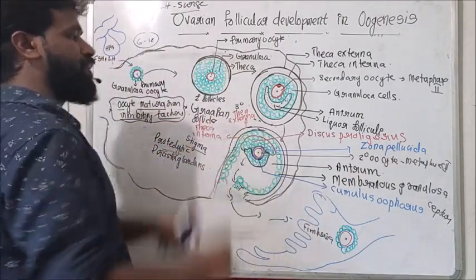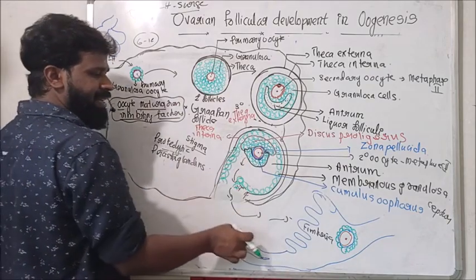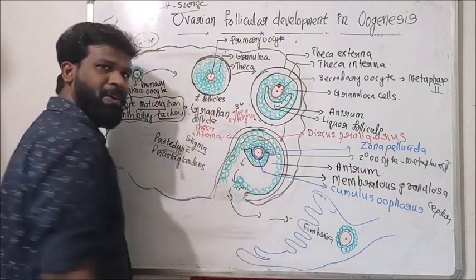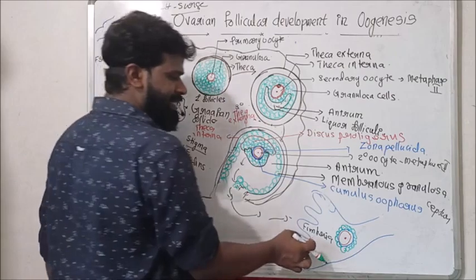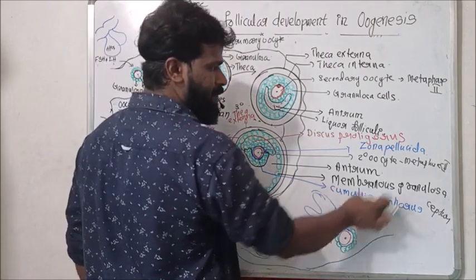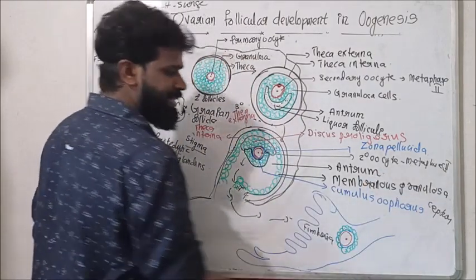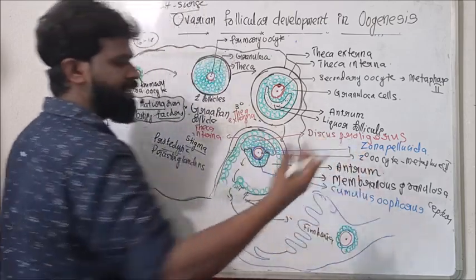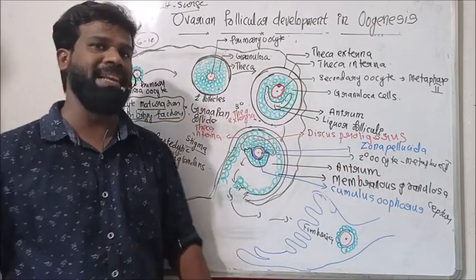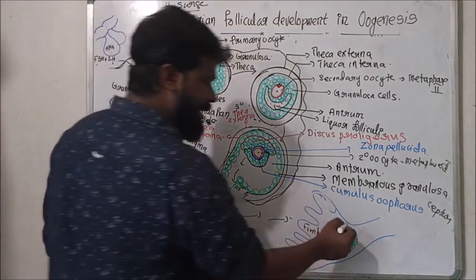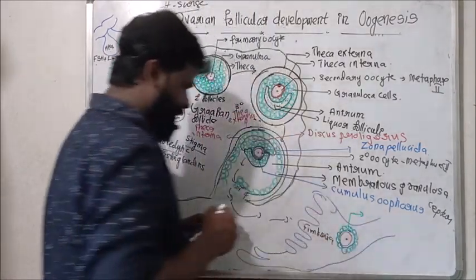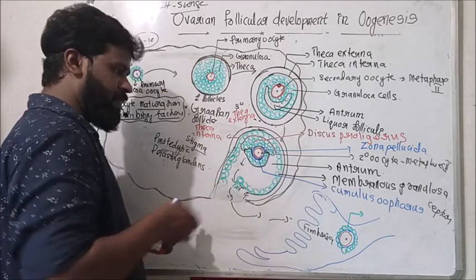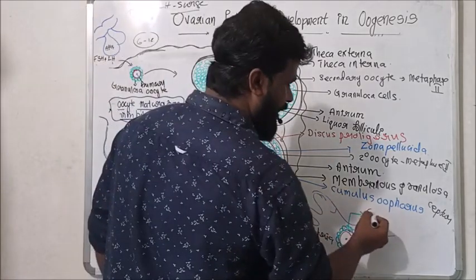So under the stimulation of LH, the secondary oocyte is released from the ovary to the oviduct or fallopian tube, in metaphase 2, along with the zona pellucida as well as some number of granulosa cells or follicular cells. These released follicular cells are called the corona radiata.